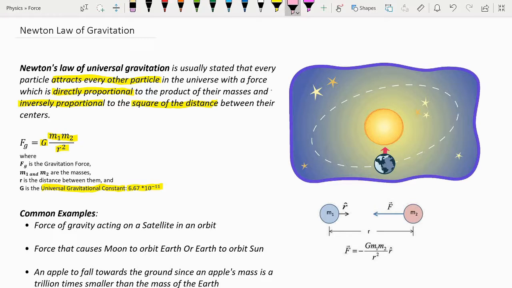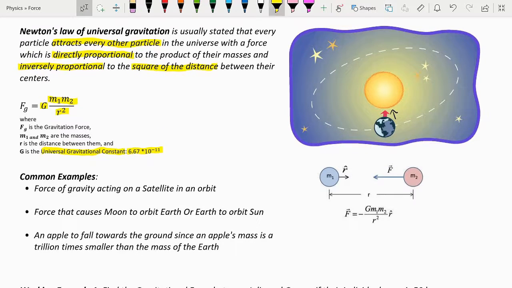So, you may wonder what force is acting between the sun and the earth, or the earth and the moon? Is it gravitational force, or is it centripetal force? Well, a simple answer for that is that gravitational force is the centripetal force that is keeping the earth in a circular motion, keeping it in orbit around the sun.